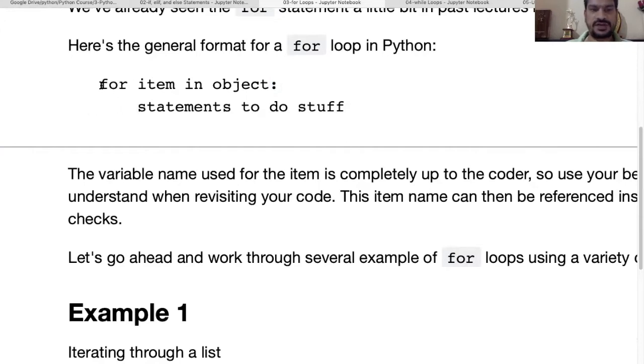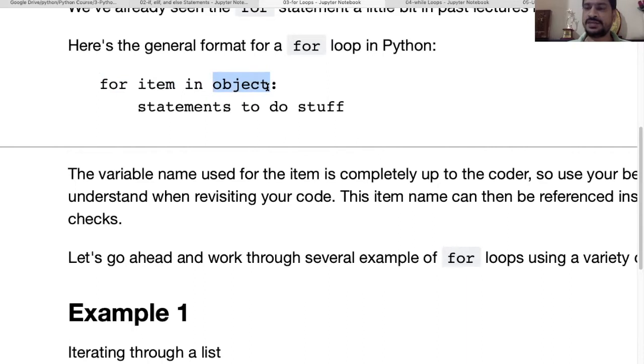So for is the keyword, and then there is some variable. The variable is just acting as a pointer to the data item that we are providing to the loop. Here, for is a keyword and in is also a keyword. Item is a variable, and object is also a variable name where your actual data is.